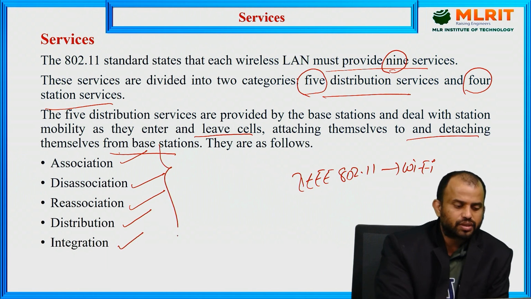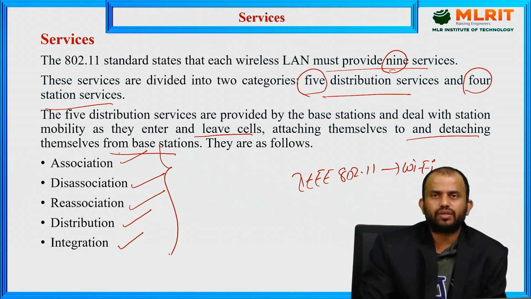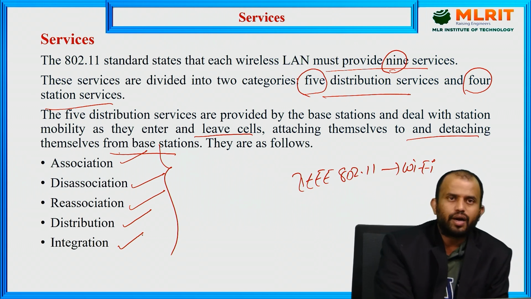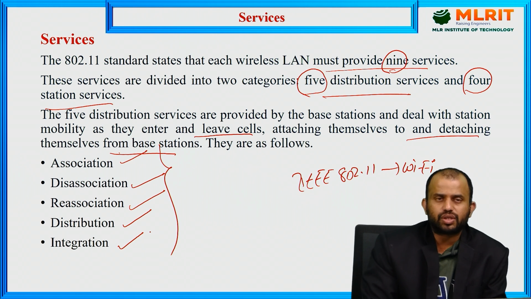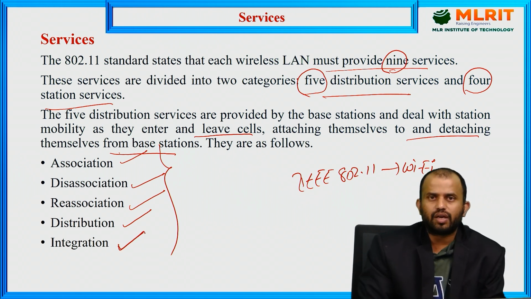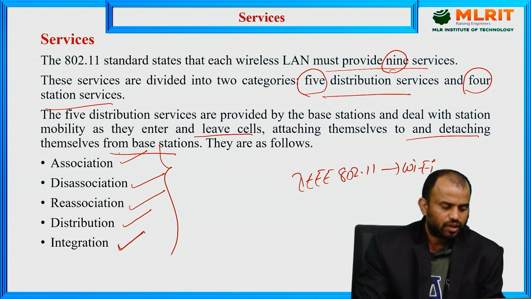Association is how we are able to associate one station with another station, and deassociation is how we are able to disconnect. We go for reassociation within the same network, and distribution from one station to another station. We integrate, maintaining granularity and integration of the services from one station to another station, which we call the services structure.